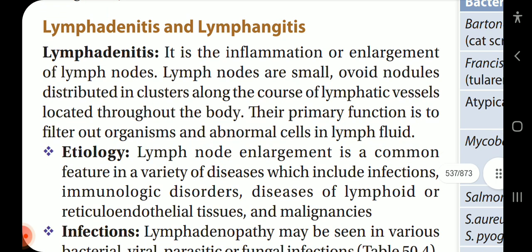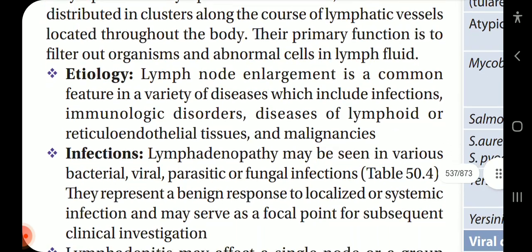Lymphadenitis and lymphangitis. Lymphadenitis is the inflammation or enlargement of the lymph nodes. Lymph nodes are small ovoid nodules distributed in clusters along the course of lymphatic vessels located throughout the body. The primary function is to filter out organisms and abnormal cells in the lymph fluid.